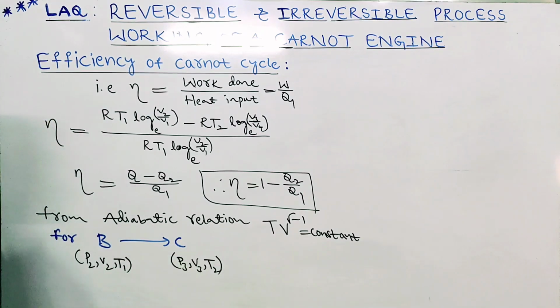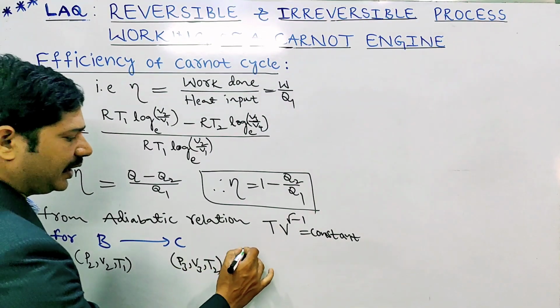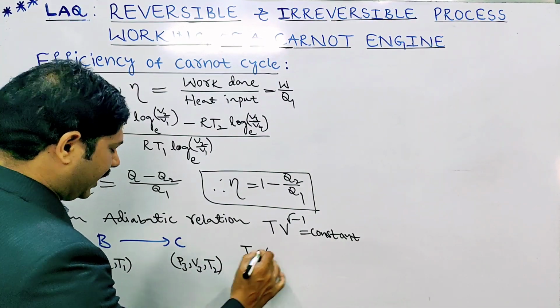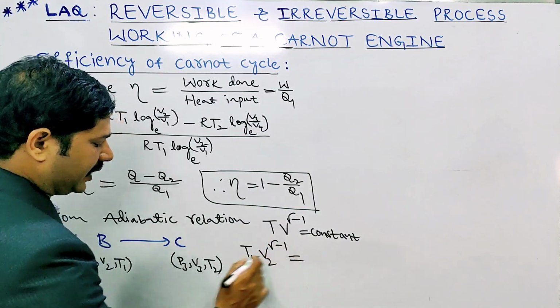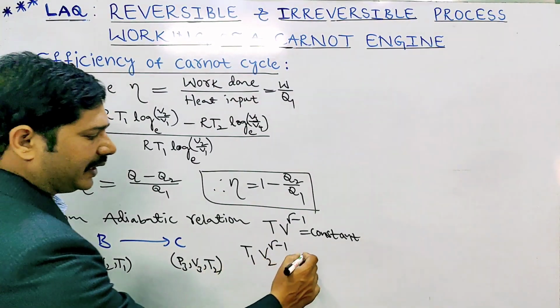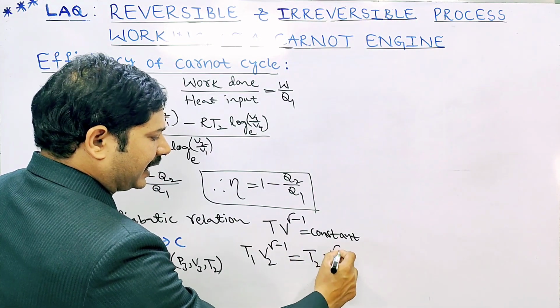Apply the formula T V to the power gamma minus 1: T1 V2 to the power gamma minus 1 is equal to, at C point, T2 V3 to the power gamma minus 1.